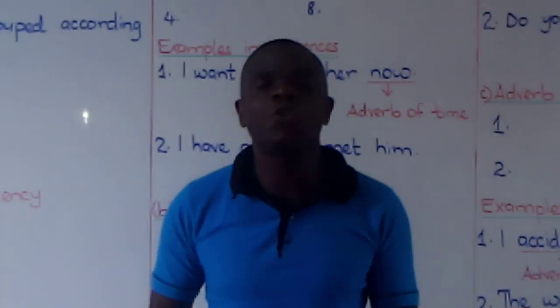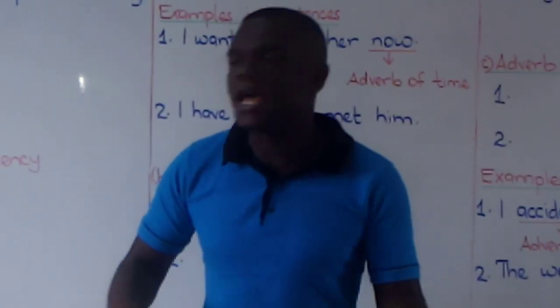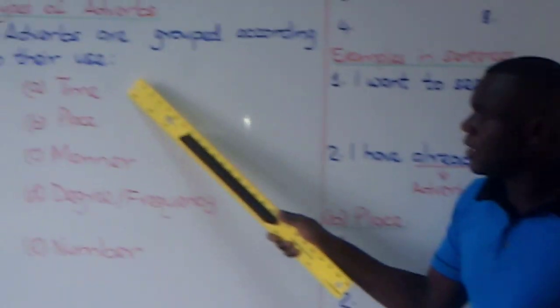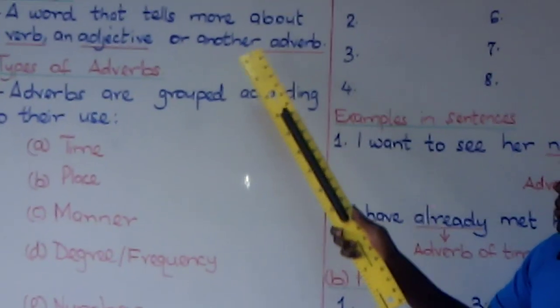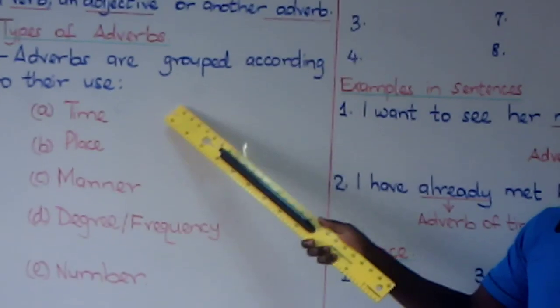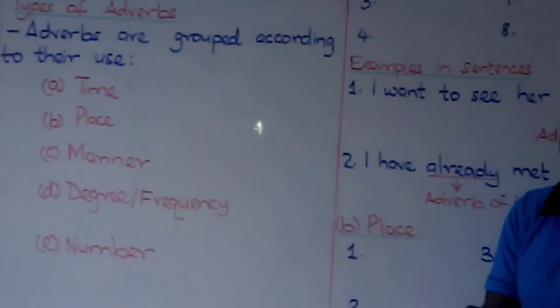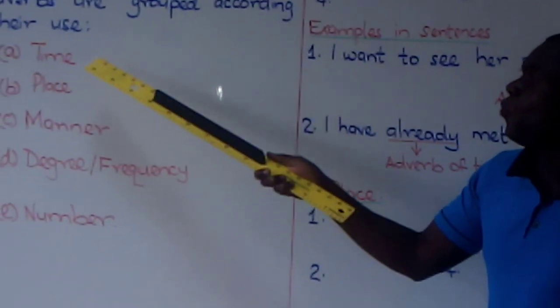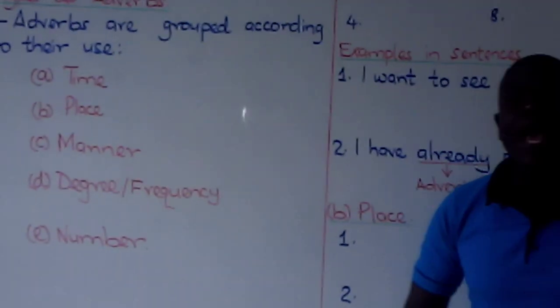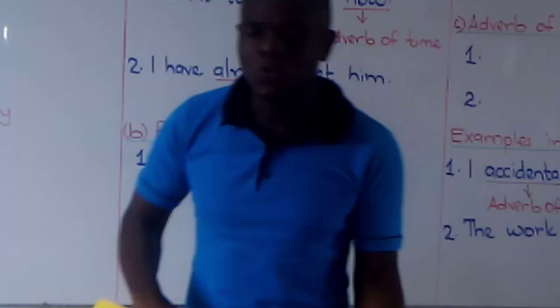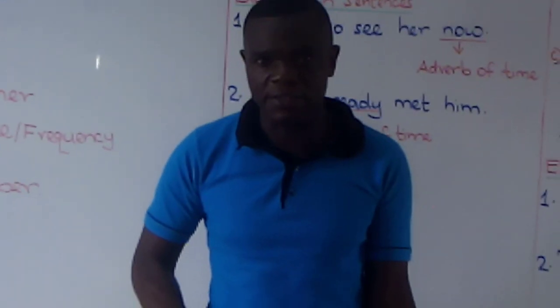An adverb of time, remember, is a word that describes a verb. A verb is an action word. It talks about when the action happened. Time, when the action happened.